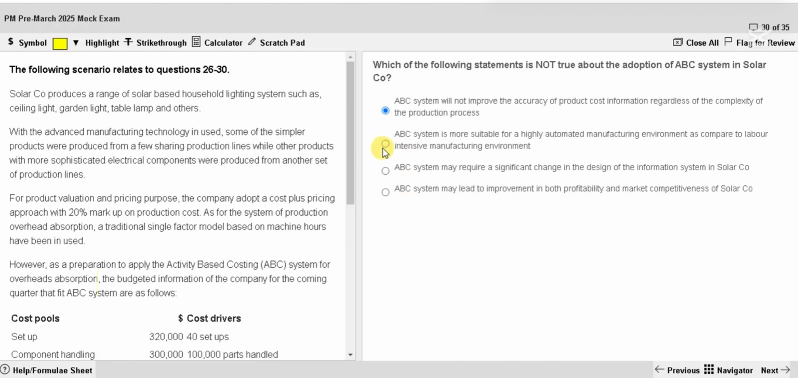So these three statements are right. The first one is wrong. Clear? This is all the section B questions from the pre-March 2025 mock exam for ACCA Performance Management.